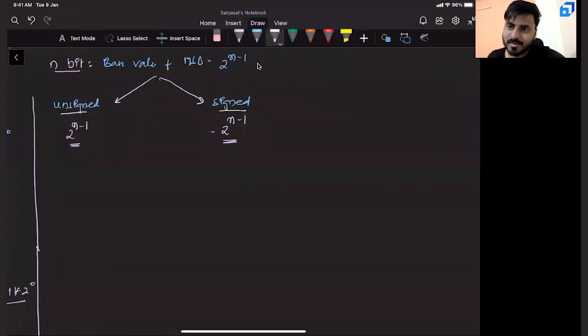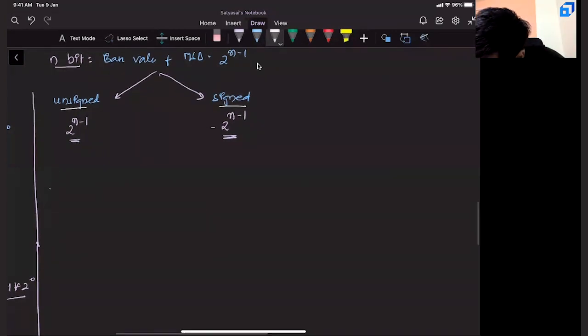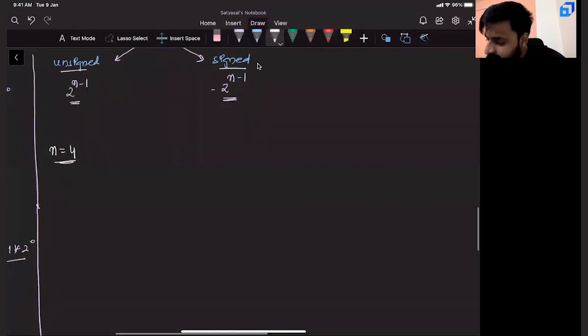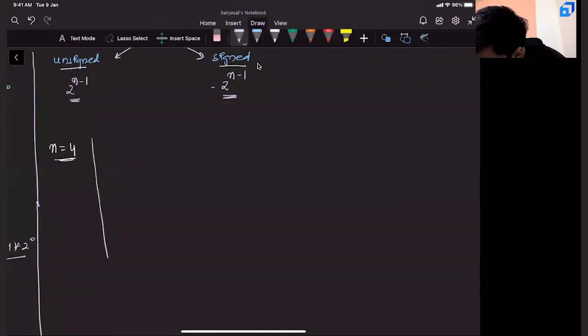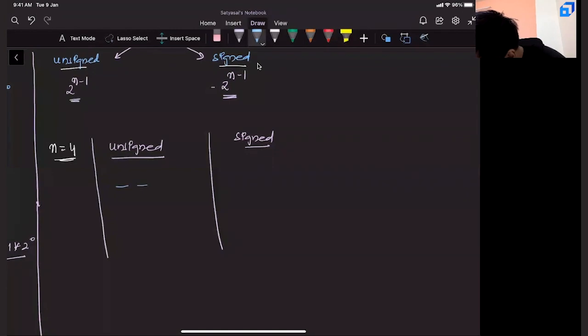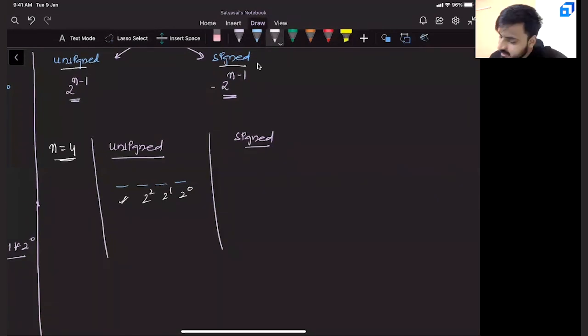Let us take a couple of examples to understand these things better. Let us say n equals 4. Number of bits you are considering is 4. Now, let us take the unsigned scenario and the signed scenario. If there are 4 bits, can you tell me the base values? 2 power 0, 2 power 1, 2 power 2. This is the MSB bit. Since it is unsigned, can I say this will also become 2 power 3?